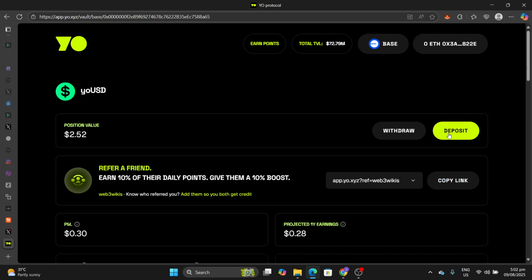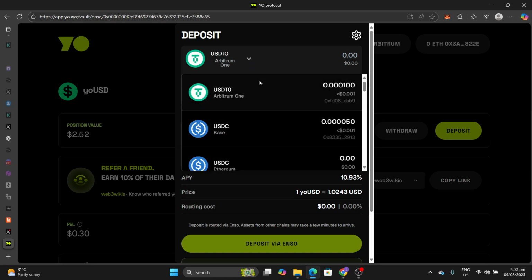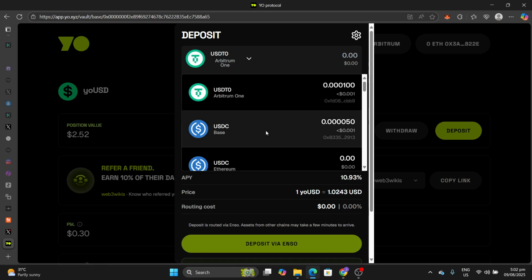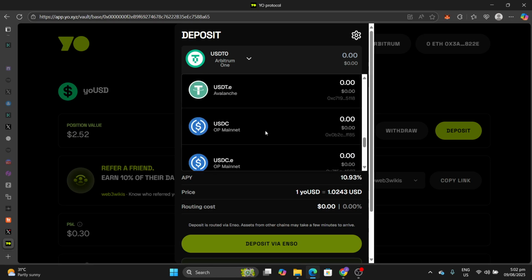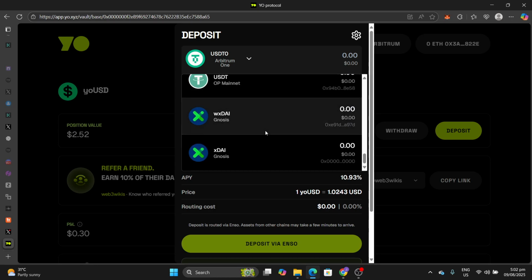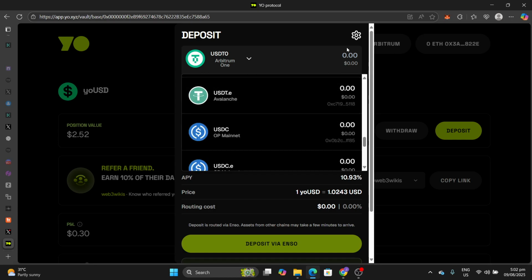The interesting thing is that they have an Enso build incorporation that allows you to deposit any asset from most chains. You can deposit USDT from Arbitrum, you can deposit USDC from Base, all these variants of USD, stable coins from your chain of choice.